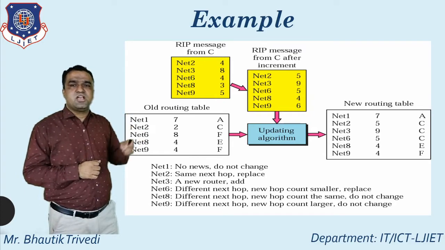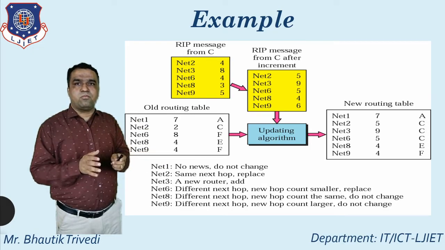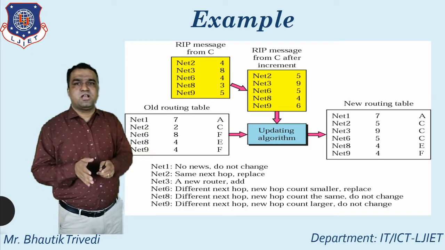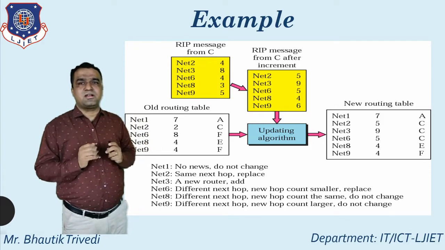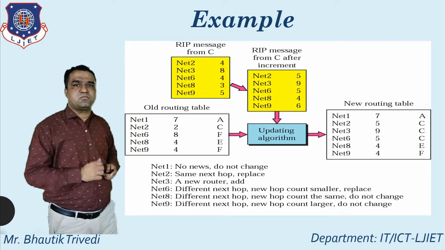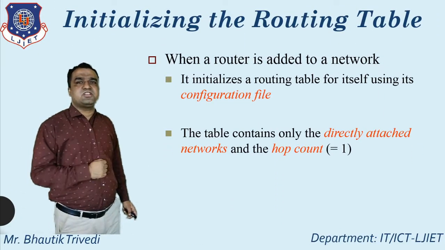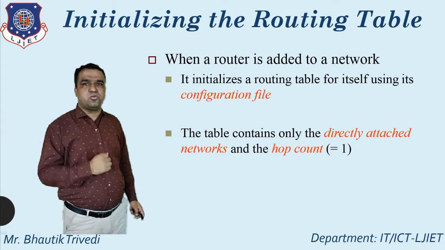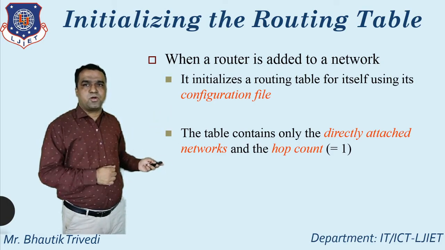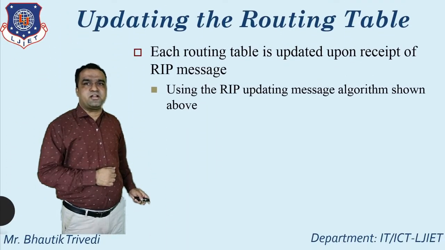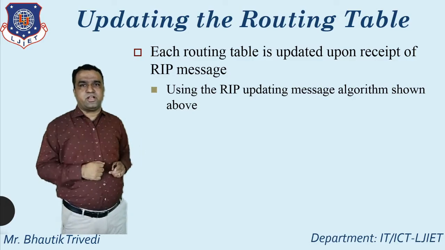Using this, you can directly generate a new routing table from the old routing table using the concept of response from any particular router. So this is regarding the concept of the distance vector. After that, how do we initialize the routing table? With the first being the configuration file, and the second being the hop count. And the last important point regarding this in a particular session: how do I update the routing table.